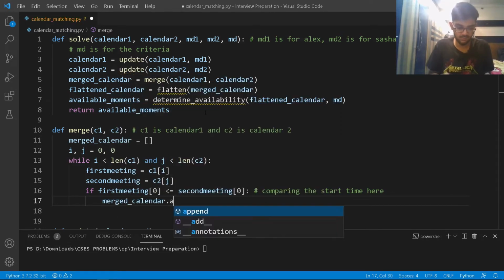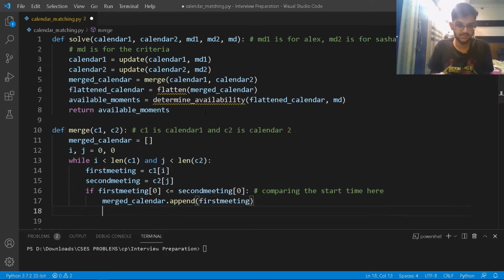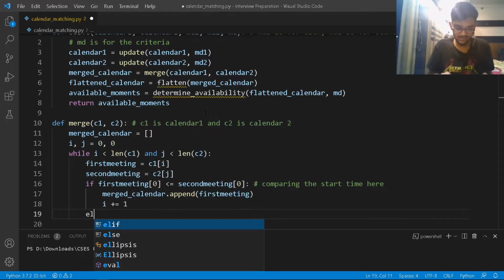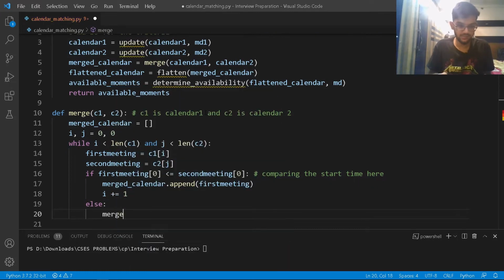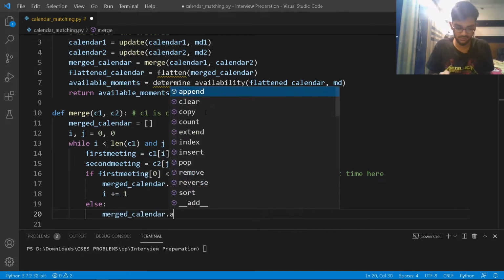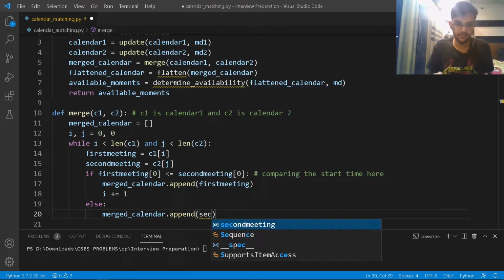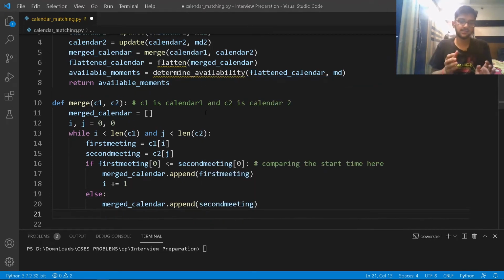We have merged calendar dot append the first meeting, as simple as that. And since I'm appending from the first meeting, I'll increase the ith index because i is pointing to the first meeting. Else, merged calendar dot append the second meeting, and since I'm appending from the second meeting, I'll update the jth index because j is pointing to the second meeting.